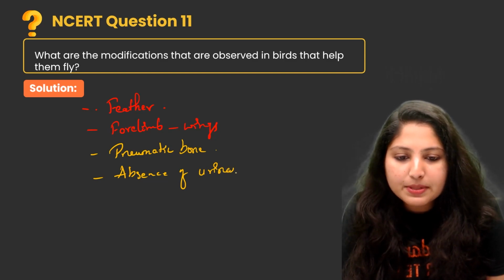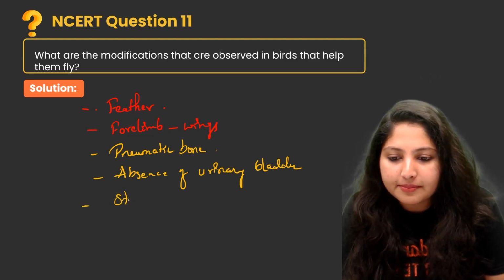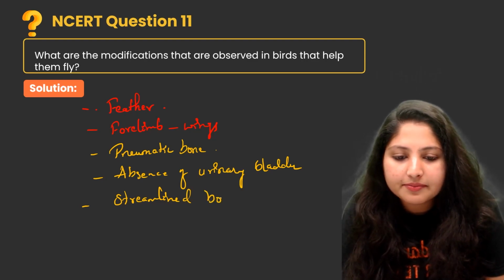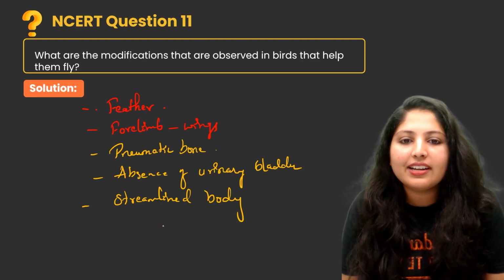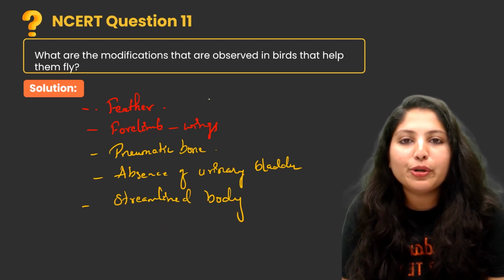Next one is streamlined body. These are the important features that help the bird to fly.